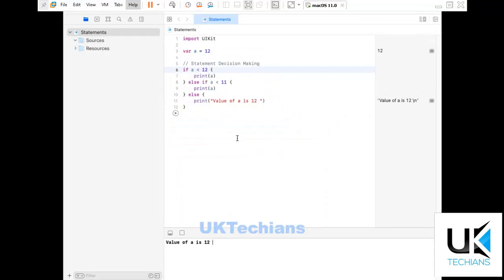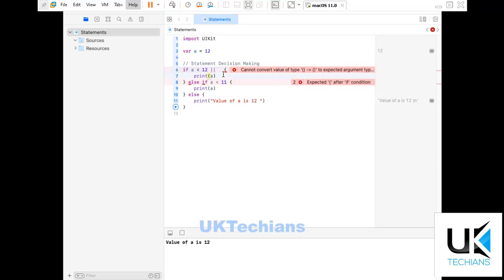We have passed the statement here and passed the single condition here. We can apply a double condition also, that a is less than 12, so display this. Or we can say if a is less than 12, or, type the or sign, it's an operator. Or means if this condition doesn't work, try this condition, right?